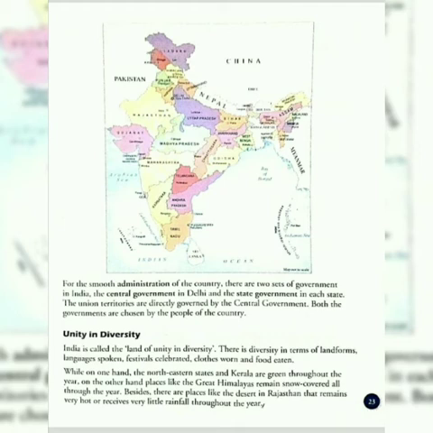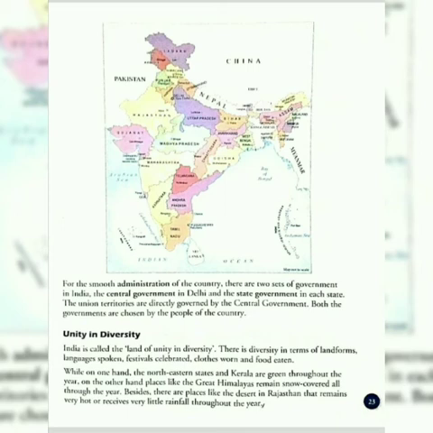While on one hand the northeastern states and Kerala are green throughout the year, on the other hand places like the Great Himalayas remain snow covered all through the year. Besides, there are places like the desert in Rajasthan that remain very hot or receive very little rainfall throughout the year.